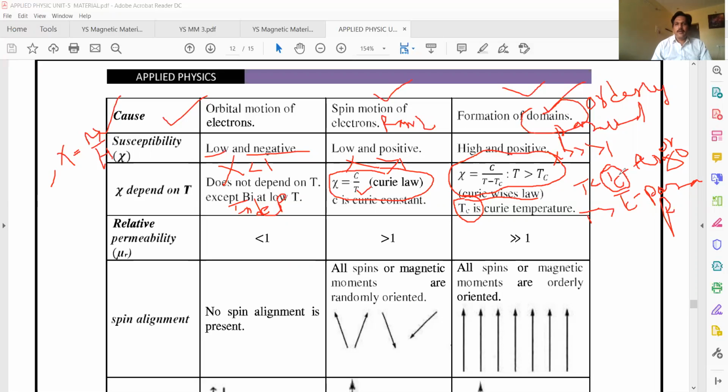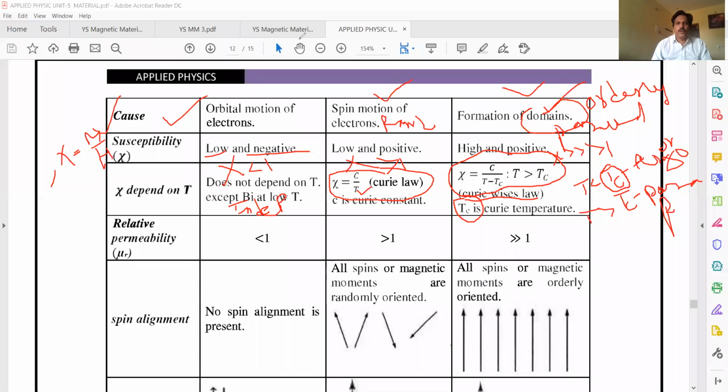Different materials will have different Curie temperatures. Iron has its own Curie temperature, cobalt has its own, and nickel has its own. When the temperature of the material is less than the Curie temperature, it always shows ferromagnetic behavior. Greater than the Curie temperature, it shows paramagnetic behavior.